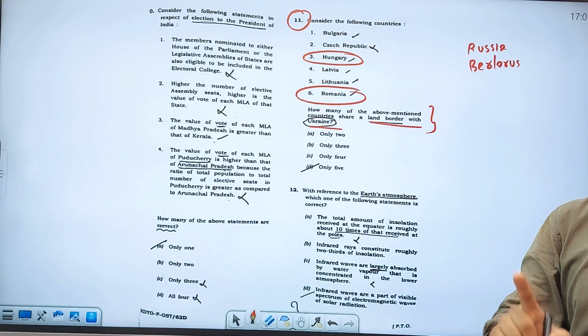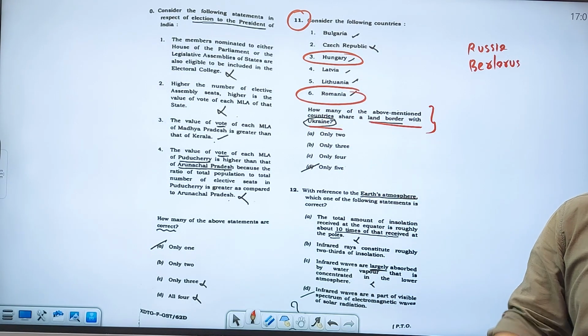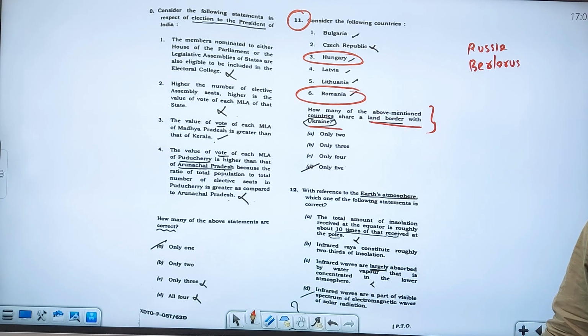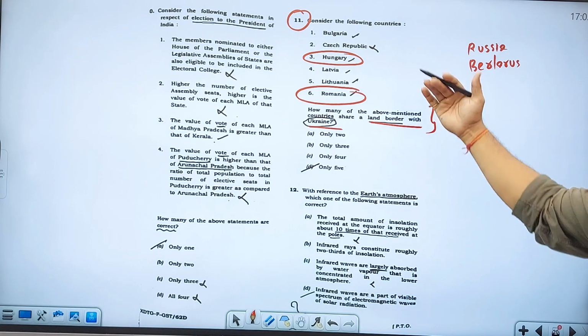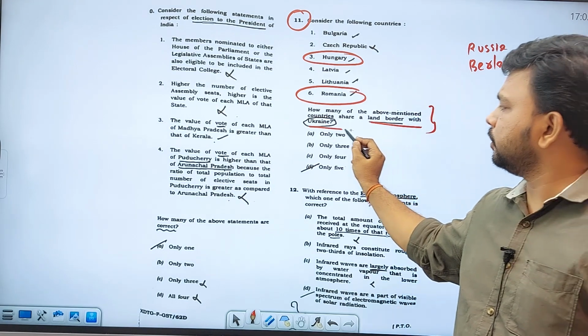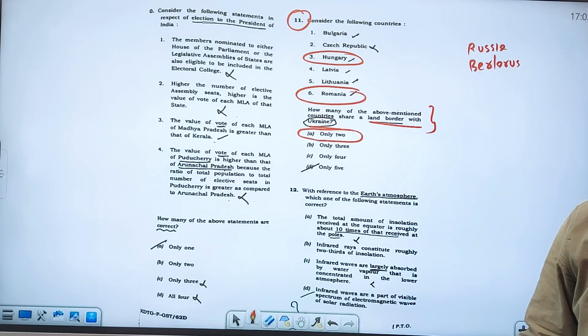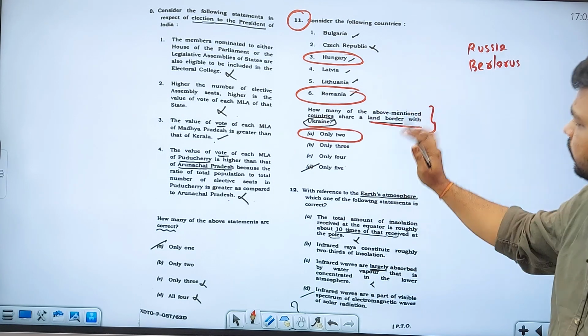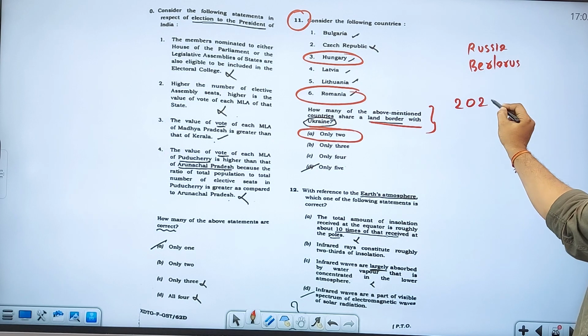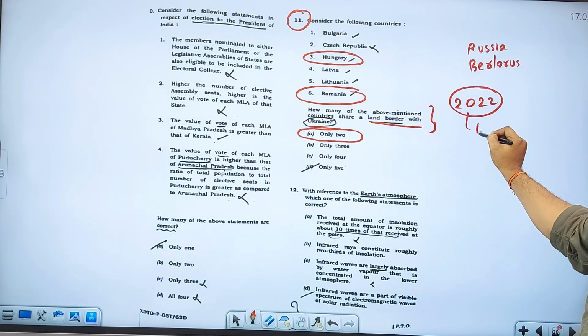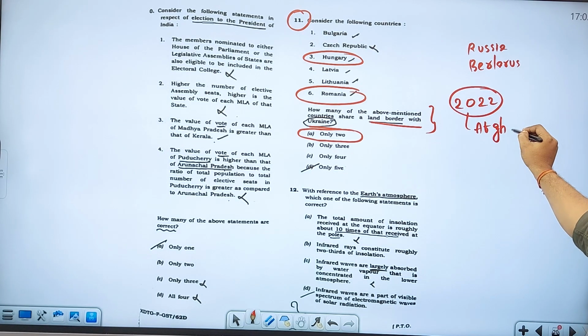Latvia and Lithuania don't have any borders with Ukraine. So that is what you have to understand: only two of the countries given are having land borders with Ukraine. Obviously, it is an expected question. A similar question was asked in 2022 prelims with respect to Afghanistan. Afghanistan is in the news because of the withdrawal of the American forces.